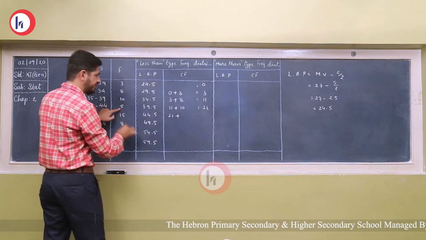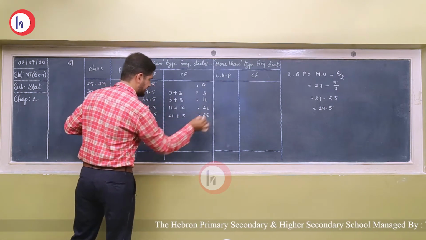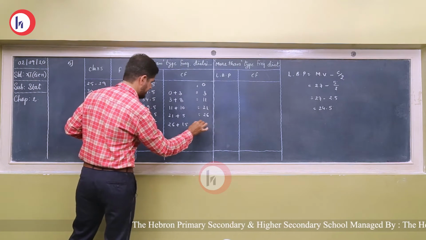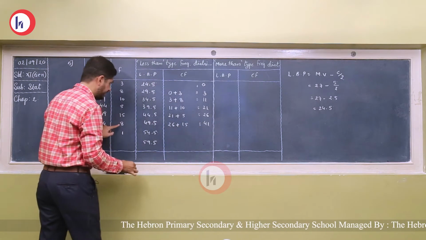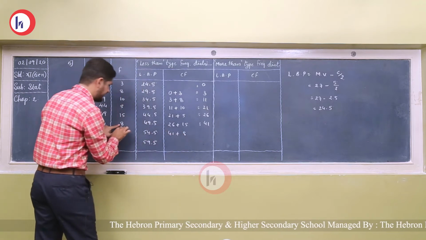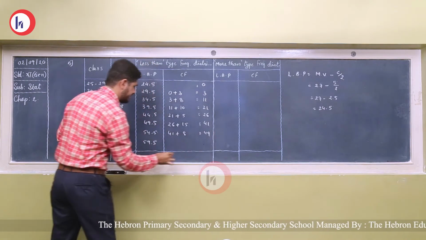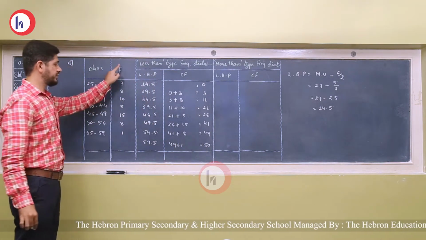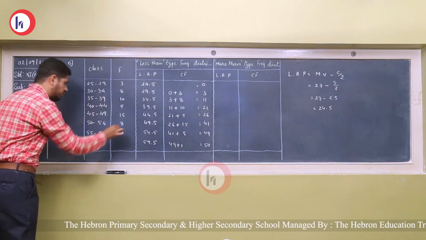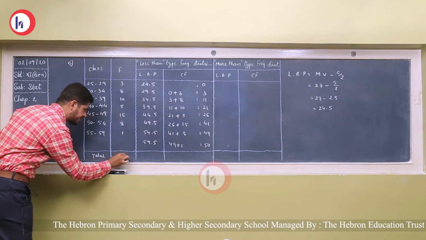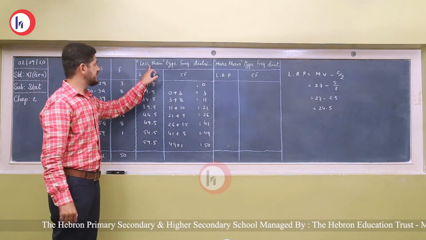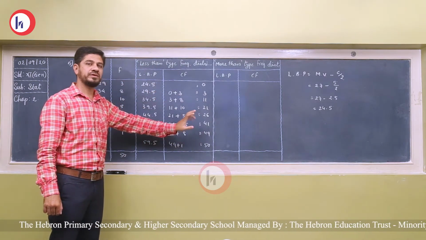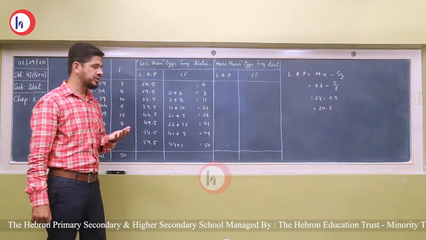21 plus 5, it is 26. 26 plus 15, it is 41. 41 plus the next one, that is 8, we get 49, and 49 plus 1, finally we get the total of the frequency. As you sum all the frequencies, you will get 50. So the less than type frequency distribution starts from 0 and ends with the total number of frequencies.